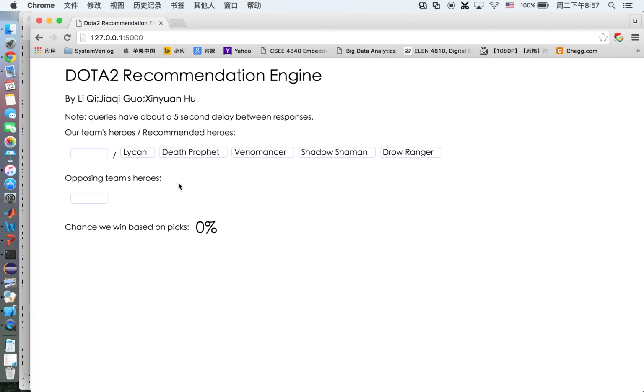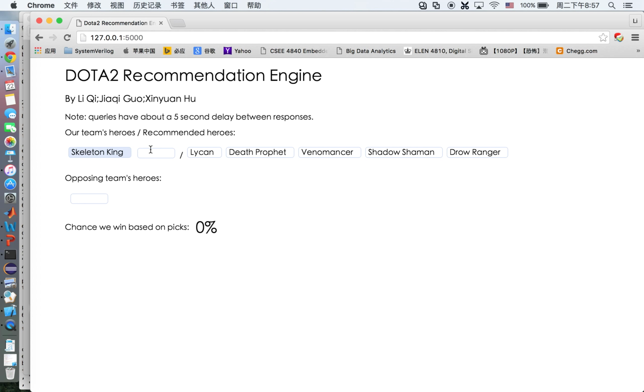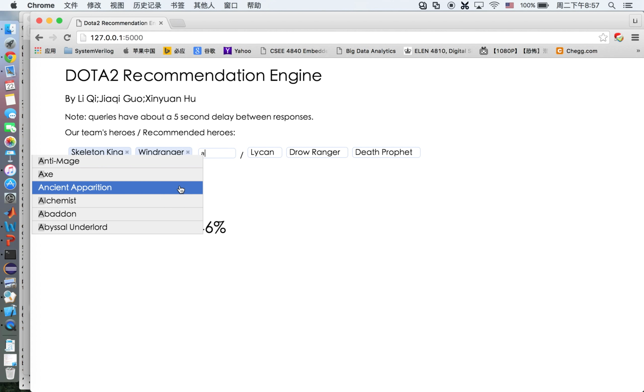This is the web interface. We can type the hero here. When we type the first letter, we get a list of names that start with that letter. Here, we can randomly choose some heroes.